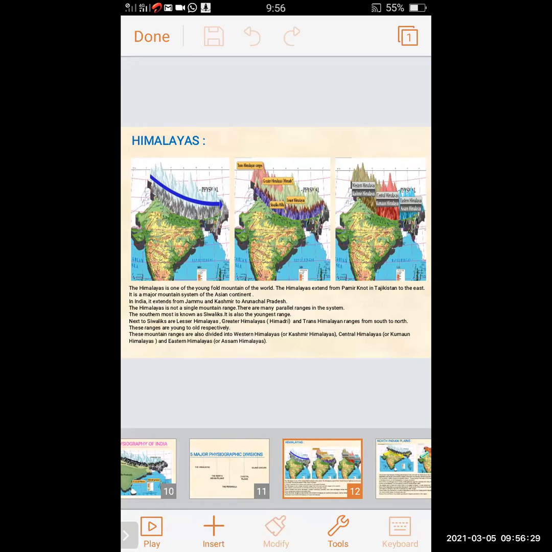In the second picture, it is clearly shown. Next to the Shivaliks are the Lesser Himalayas, Greater Himalayas, and Trans Himalayan ranges from south to north. These ranges are young to old respectively.